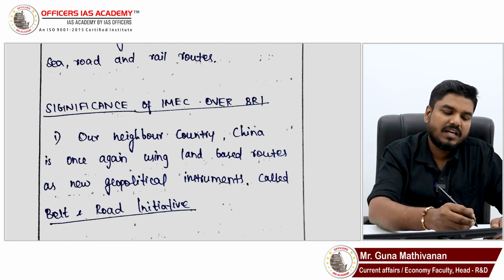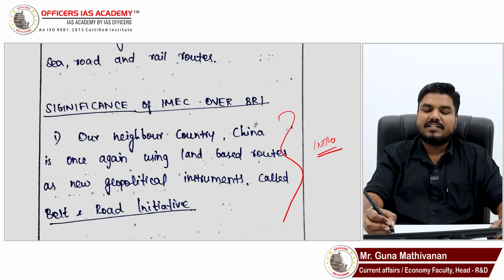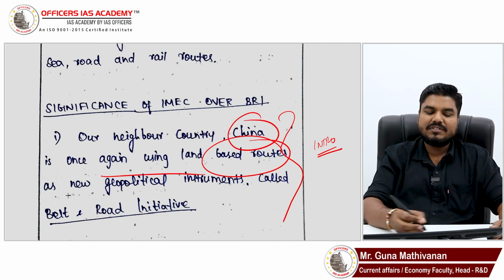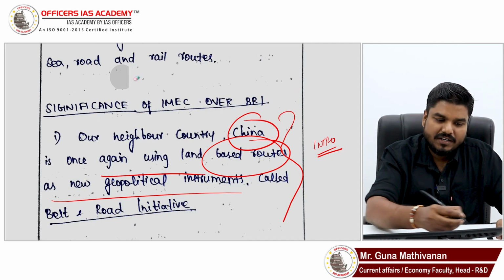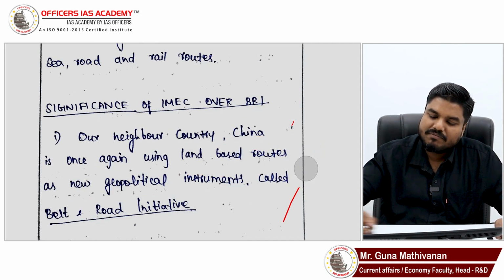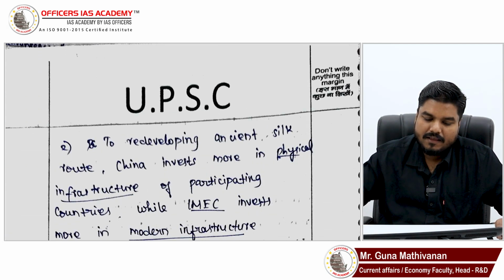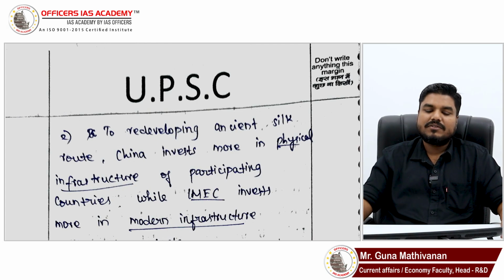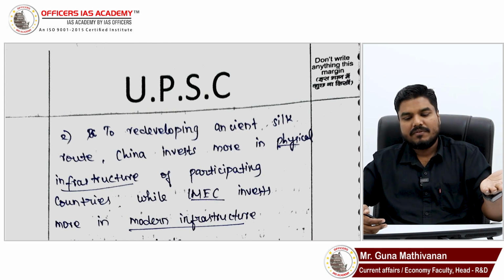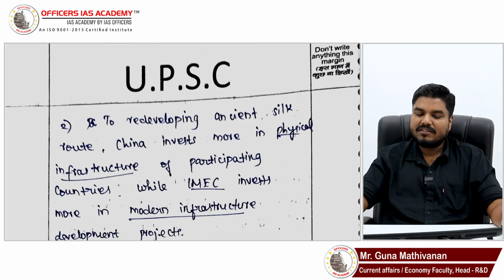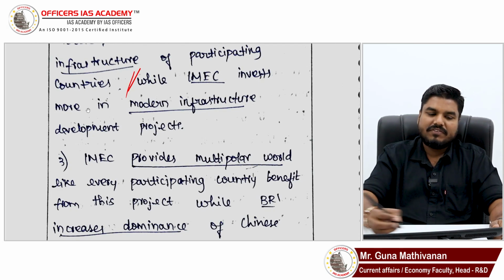Significance of IMEC over BRI. I felt that this could have been your intro, where you are highlighting that China is once again using the land-based routes as new geopolitical instruments called BRI. This could have been your wonderful intro. Your second point also could be a part of your intro. So to redevelop the ancient Silk Road, China invests more on physical infrastructure. So the first point and second point could be part of your intro. Then you would have explained what this IMEC is. Then here you are explaining how IMEC is different from BRI.